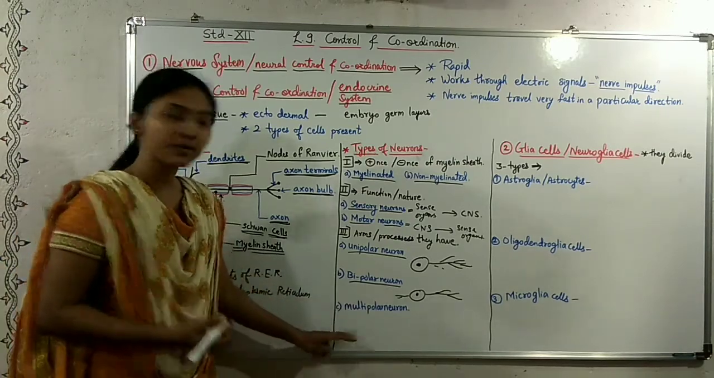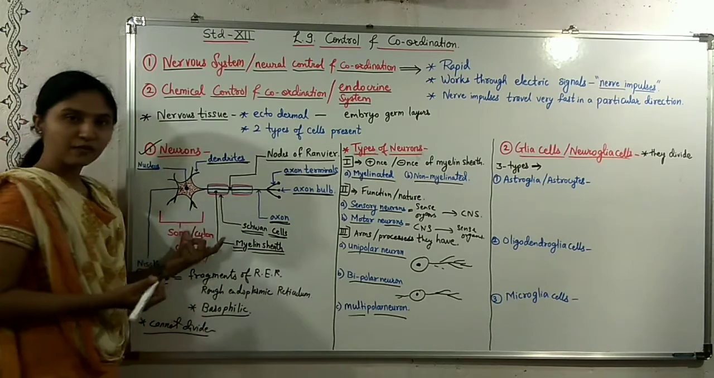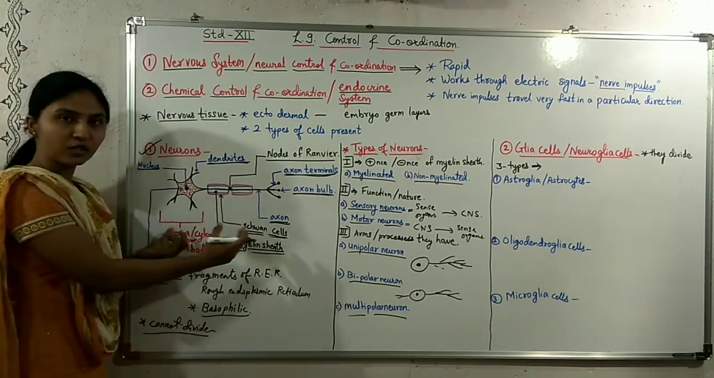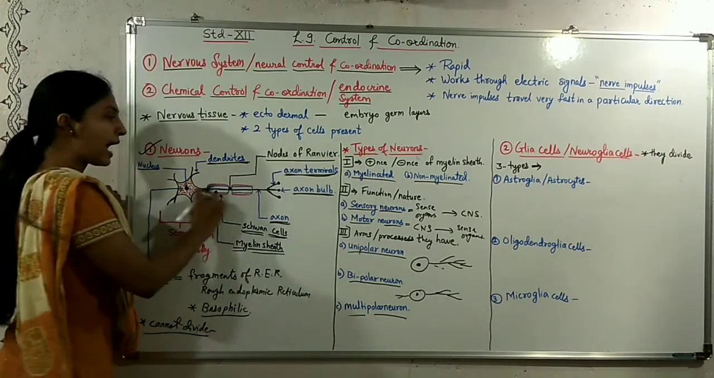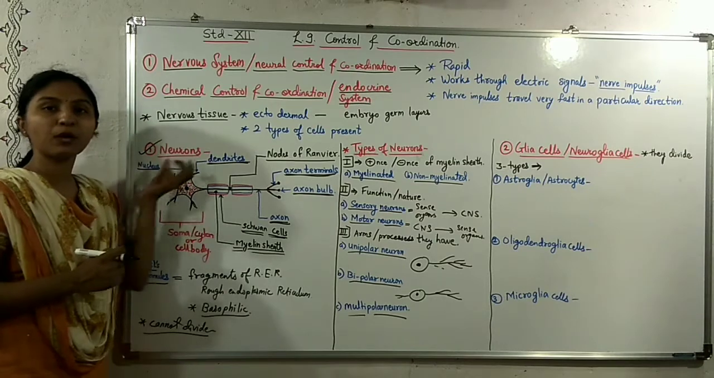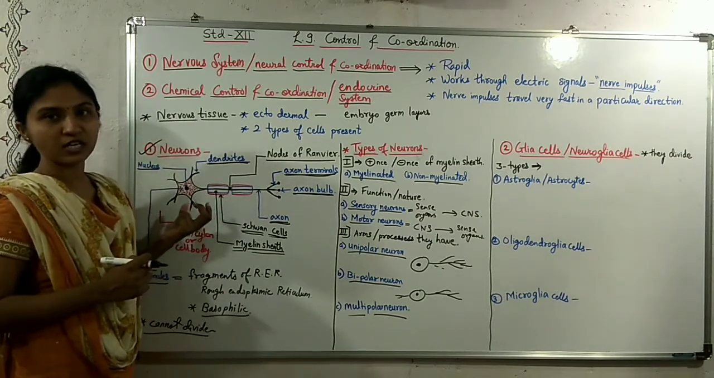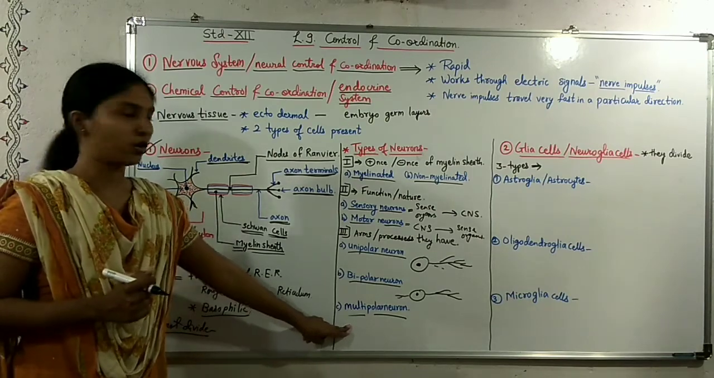And the third type is the multipolar neurons. The nerve cell which we saw here, this diagram of the nerve cell, is an example of a multipolar neuron. In this, the axon and the dendrites arise from multiple poles or multiple ends of the cell body. So that's why they are called multipolar neurons.